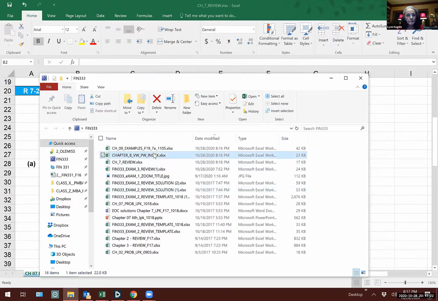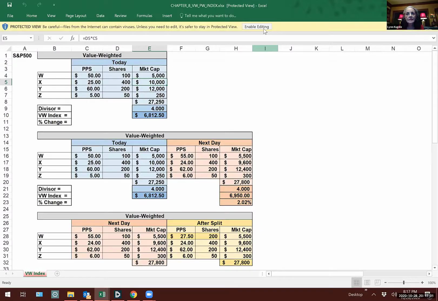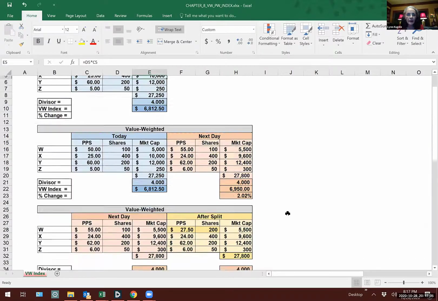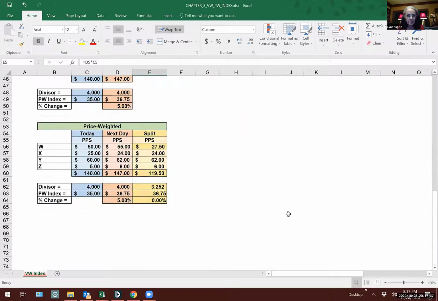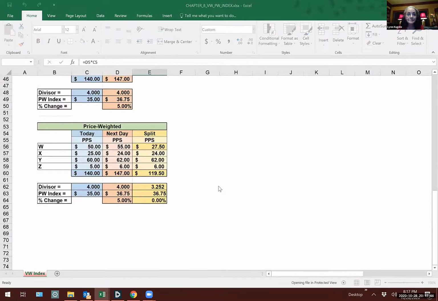Come on, open. Okay, there we go. Chapter 8 is the one that's got the value-weighted and price-weighted index examples. And chapter 9, though, has got some big ones.